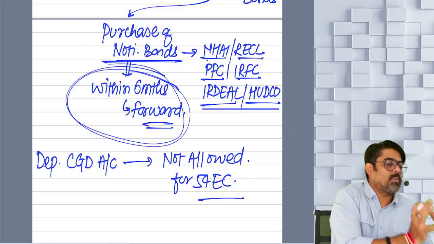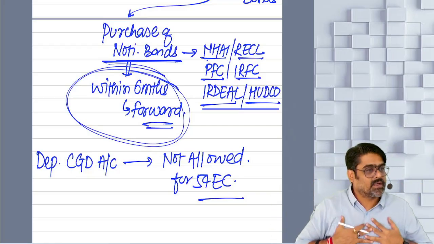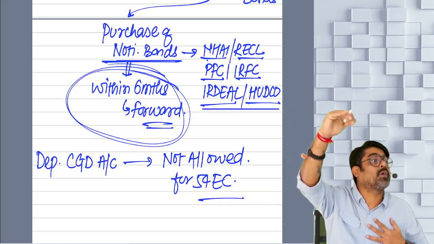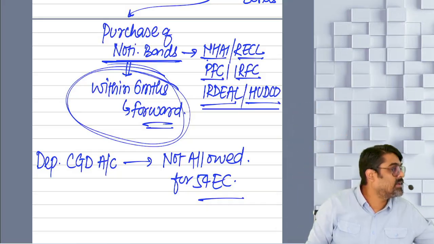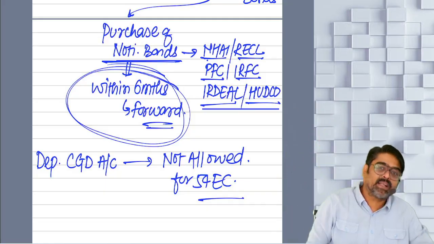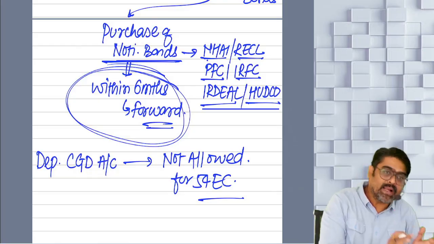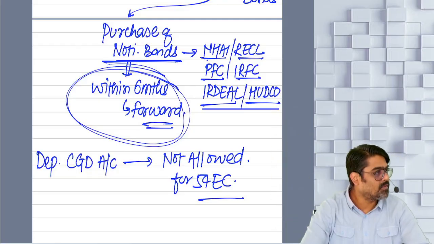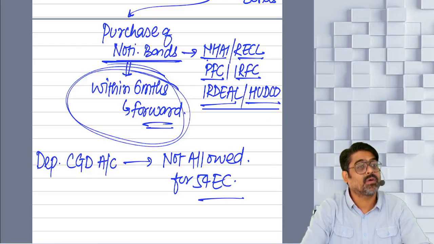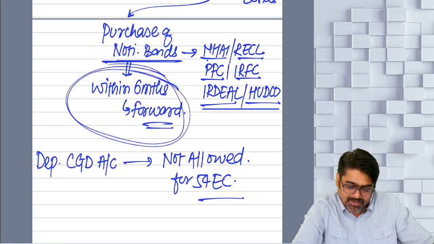So whatever amount you have invested in the purchase of these bonds will be considered as if the long-term gain of your immobile property is invested. So long-term gain of immobile property is invested in these bonds, okay. Based on that, you will get the exemption of that long-term gain of your immobile property. Yes or no? But remember, investment in the bonds,